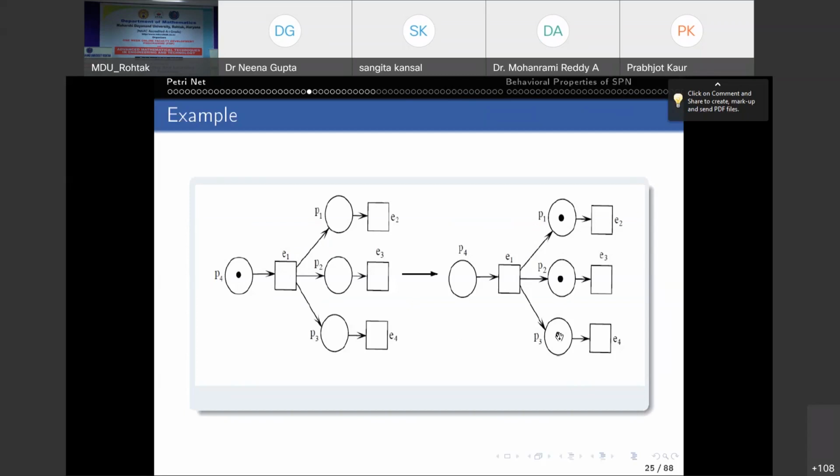Now, see, P1 is an input place to E2, P2 is an input place to E3, P3 is an input place to E4, right? So all these three transitions are enabled. No conflict, no sequential execution, all are enabled and can fire independently. So this is concurrency situation. Concurrently, E2, E3, E4 can fire. This is concurrency.